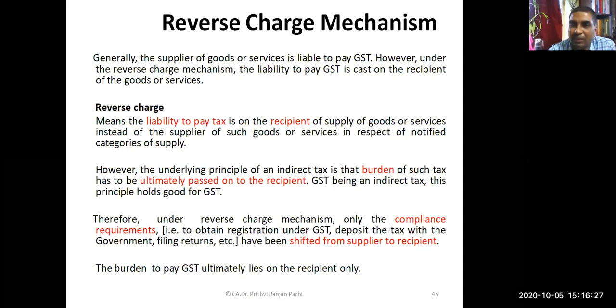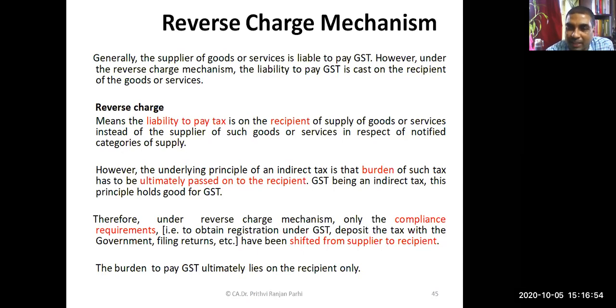So when I say reverse charge mechanism, we have to remember the compliance requirement. That means the collection, deposit, registration, etc. The compliance requirement is shifted from the supplier to the recipient. So the recipient, in addition to the financial burden of tax, has to take the burden of compliances.